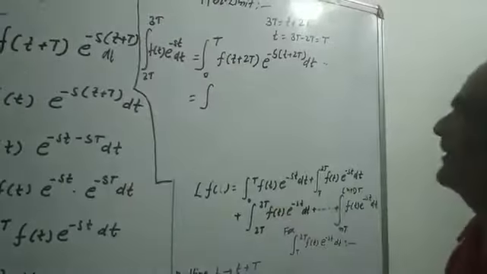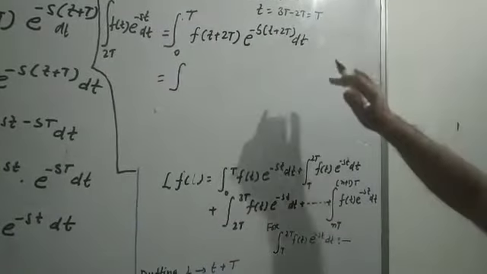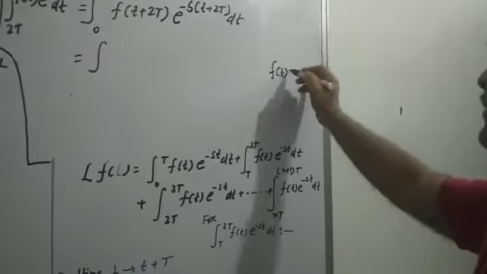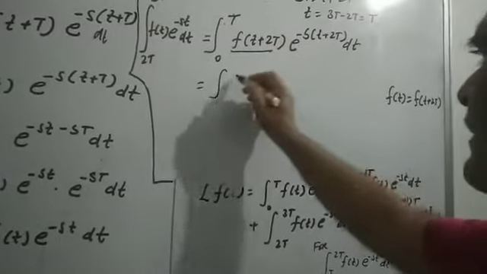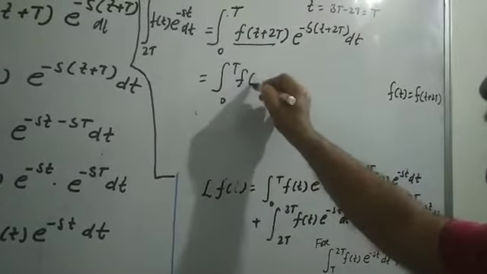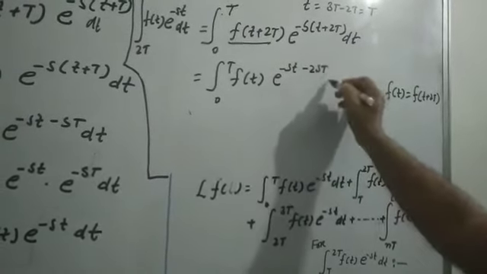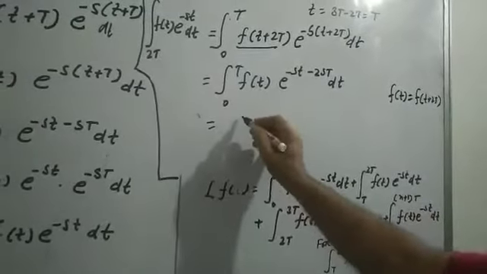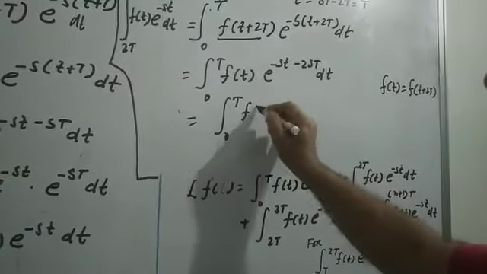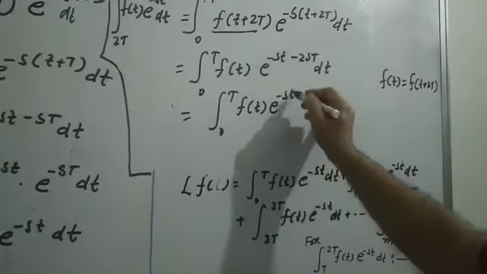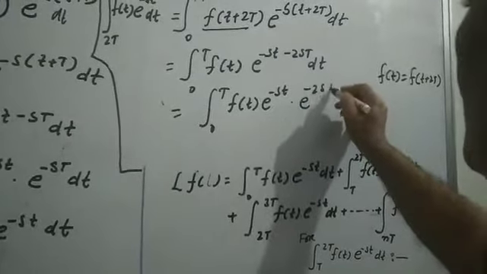You can write in this fashion, and you know from the periodic function behavior f(t) is equal to f of t plus 2T. So you can replace this function by the integral of f(t) e to the power minus st minus 2sT dt. This is equal to the integral from 0 to T of f(t) e to the power minus st into e to the power minus 2sT dt.